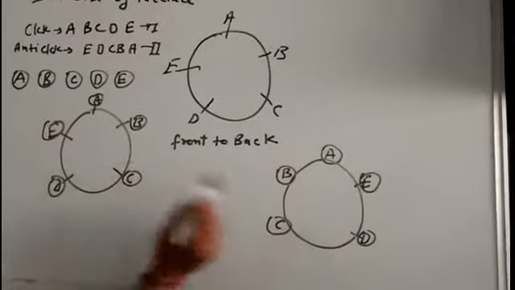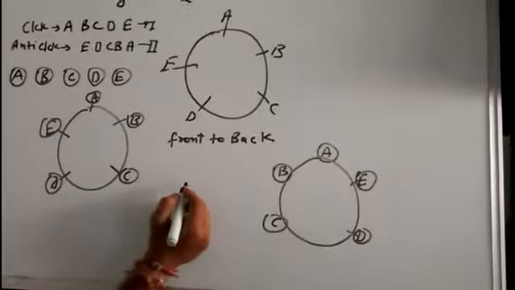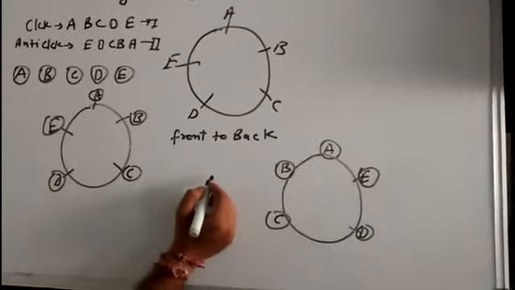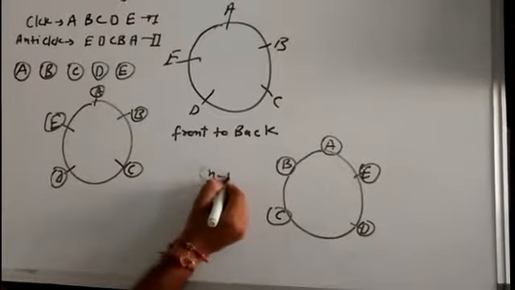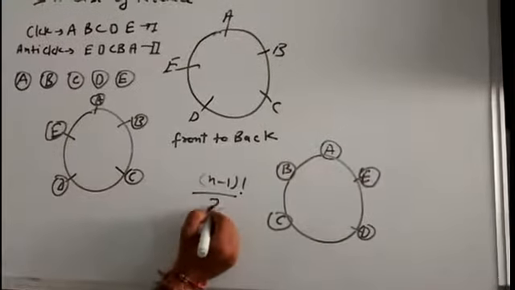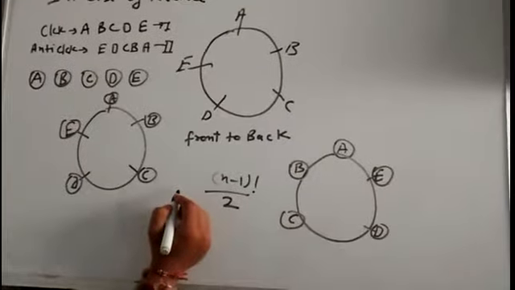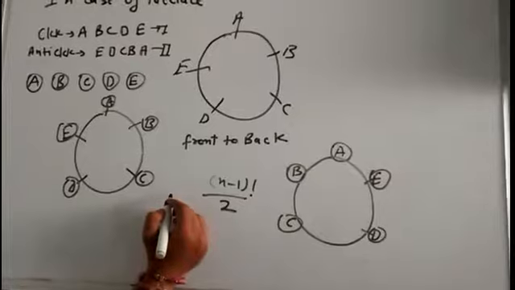So the number of permutations will become less, from n minus 1 factorial to n minus 1 by 2 factorial, because these two arrangements will be the same in case of a necklace.